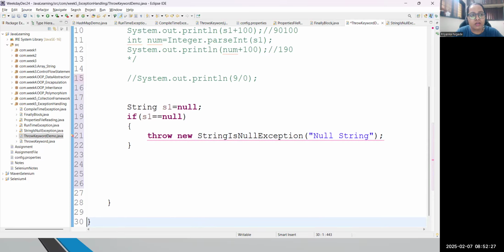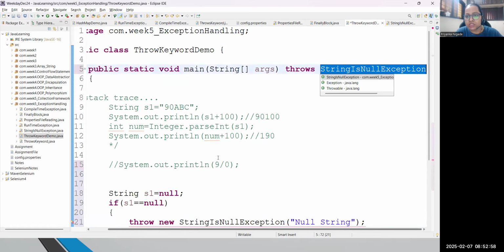Generally, the throw keyword will not help you to handle an exception. But if you want to throw any exception explicitly, there you can use the throw keyword. But see what I'm getting now. This is the exception which I have already implemented in some other class, and I have saved that, right? At this moment, it is asking me that you got an unhandled exception type, which is StringIsNullException. So this is my compile time exception and I need to handle it. How can we do the handling? Using the throws keyword. So now let me add this declaration.